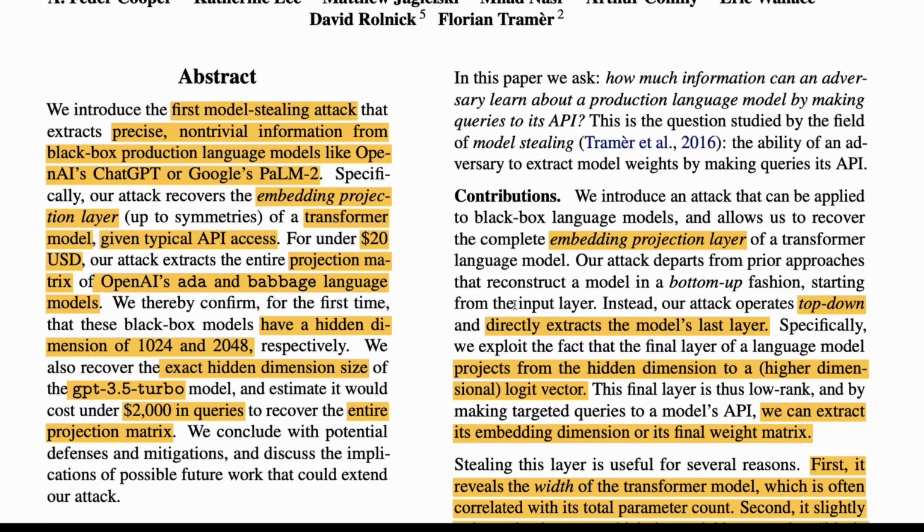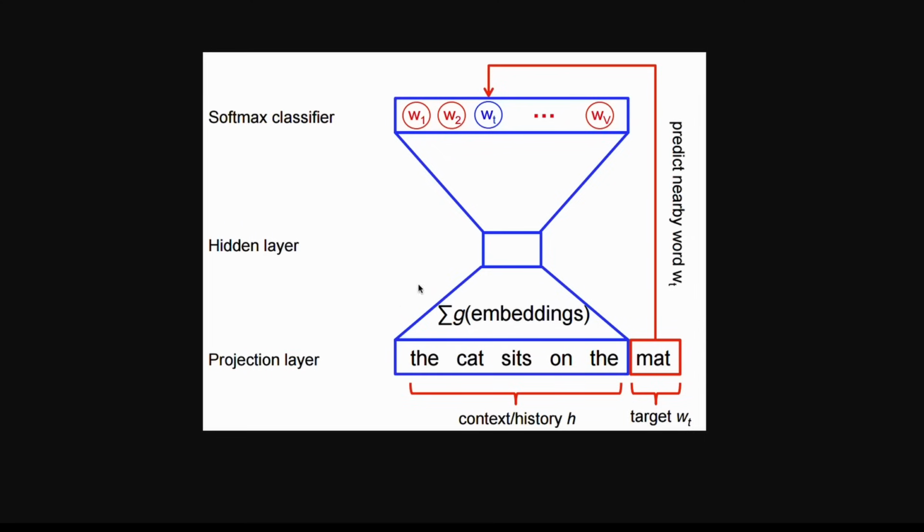So instead of starting from the input layer, they're starting from the output layer, the last layer, and directly extracting the model's last layer. Specifically, we exploit the fact that the final layer of a language model projects from the hidden dimension to a higher dimensional logit vector. As you can see here, this is a lower dimension and this is a higher dimension.